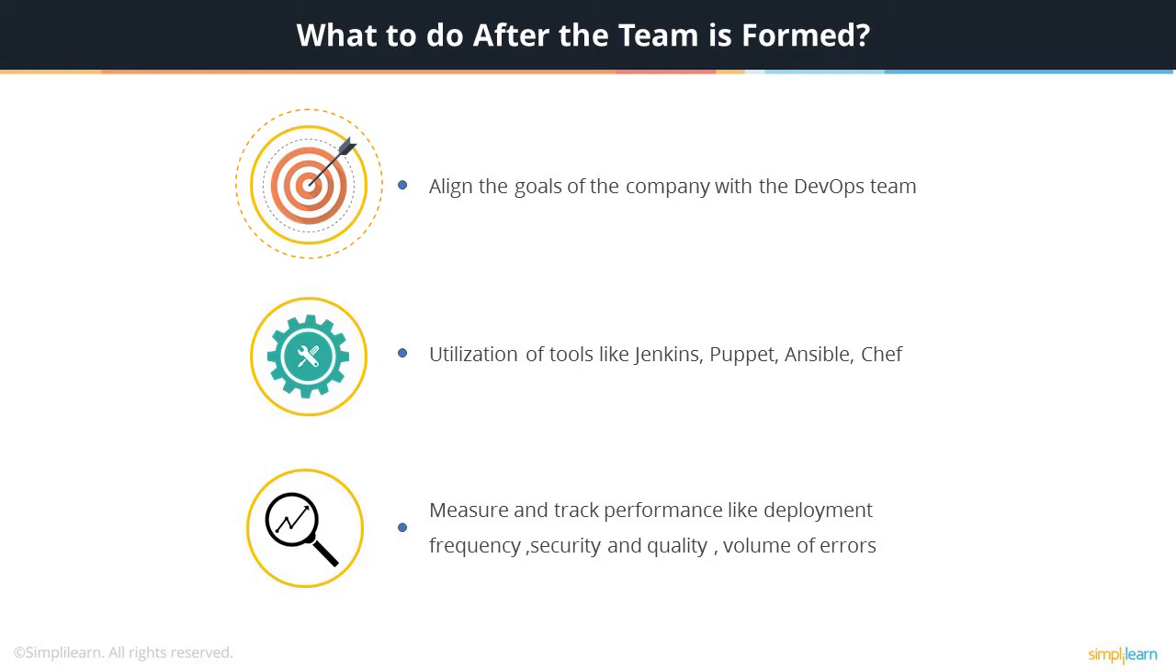Coming to the part where it's time to implement DevOps, there are tools segregated in terms of building, testing, and deployment of products. Jenkins, Puppet, Ansible, Chef are some of the tools used in DevOps. The final step is to figure out how well the DevOps team is performing, and that can be done by tracking some key performance indicators like deployment frequency, security and quality, volume of errors, etc.